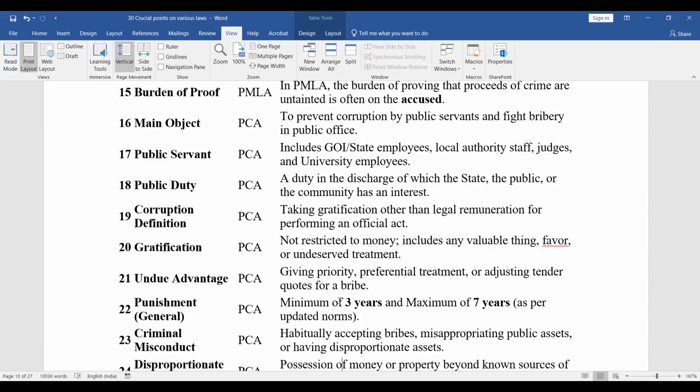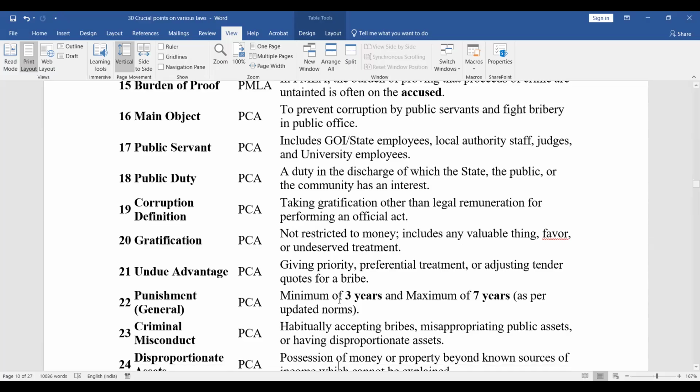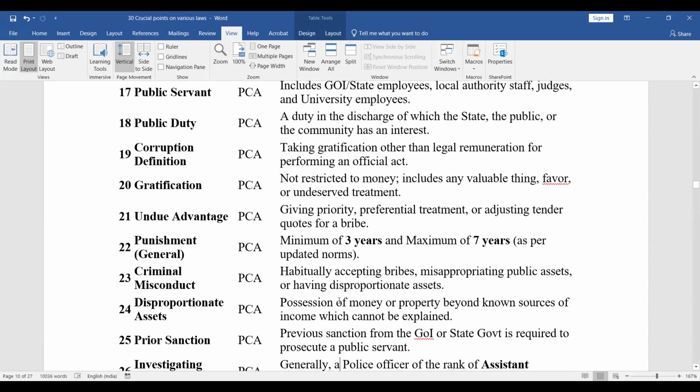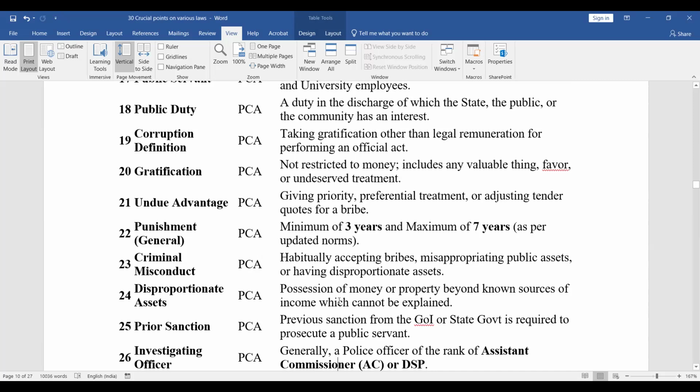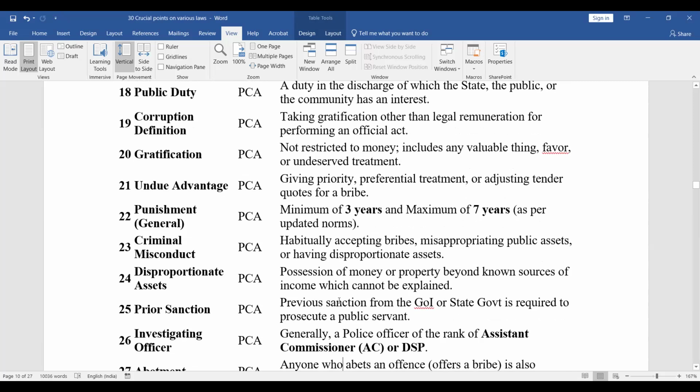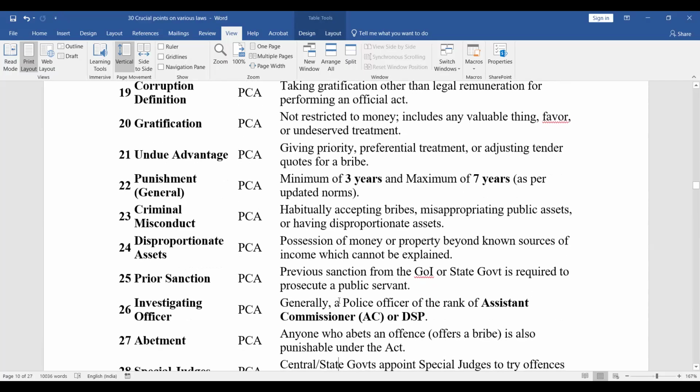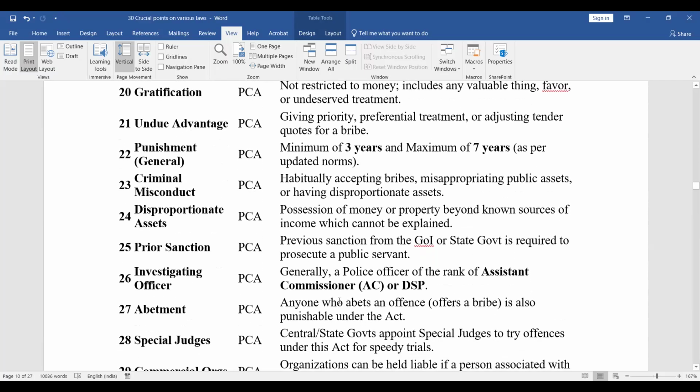Punishment, general: minimum 3 years, maximum of 7 years. Criminal misconduct: habitually accepting bribes, misappropriating public assets, or having disproportionate assets. Disproportionate assets: possession of money or property beyond known sources of income which cannot be explained.